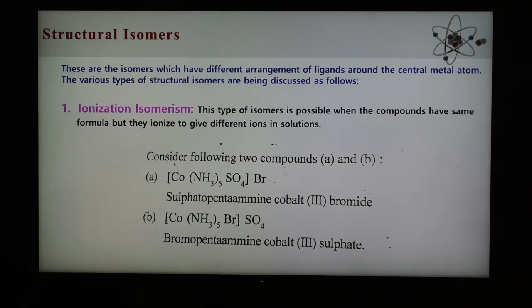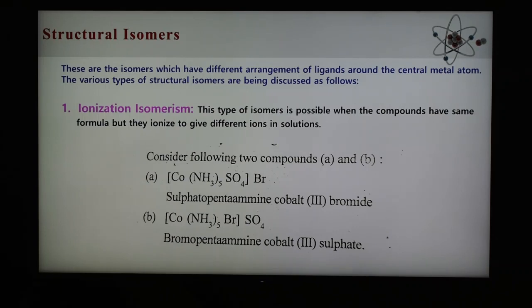Compound A is red in color. In aqueous solution it gives a test for bromide ion, that is, a precipitate of AgBr with silver nitrate solution, but it does not give any test for sulfate ion. No precipitate is obtained with barium chloride solution.